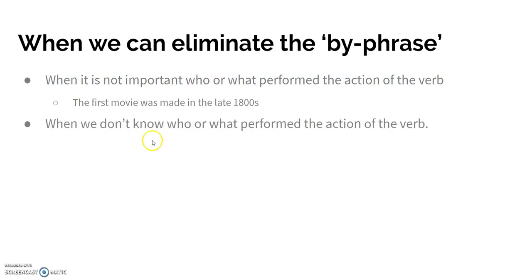Here's another example. When we don't know who or what performed the action of the verb, that's another time when we can take out the by-phrase. My iPhone was stolen yesterday. We see that this verb phrase is in passive voice, was stolen, but we don't know who did this action of stealing, so we can put it in passive voice, and we can also take out the by-phrase.